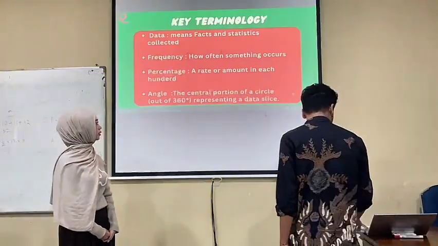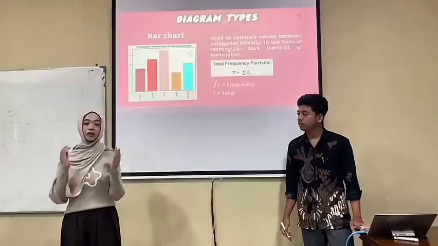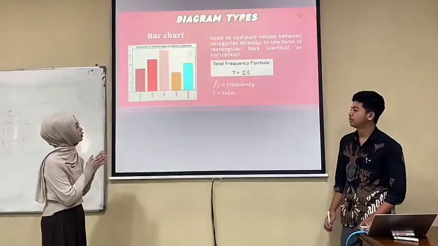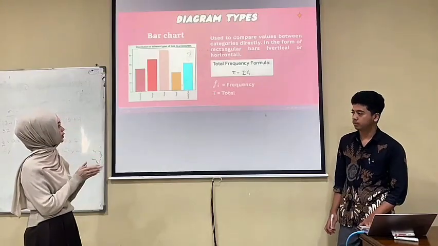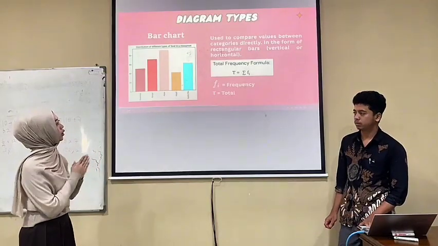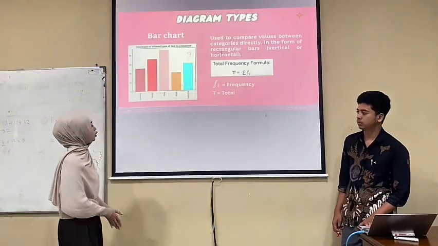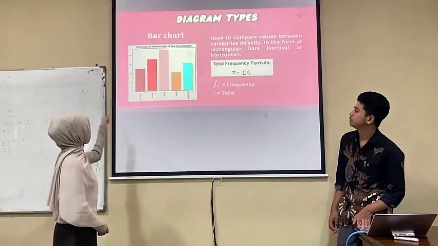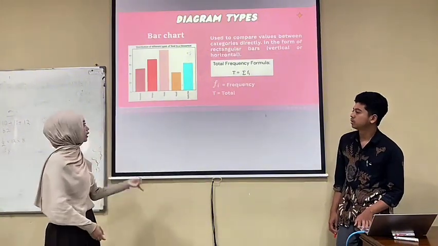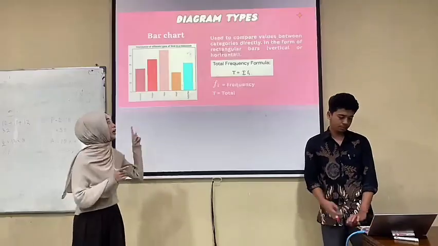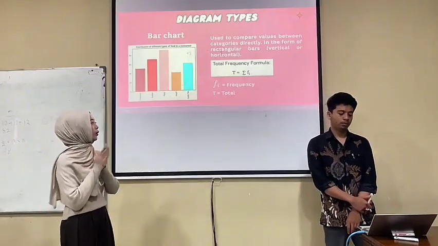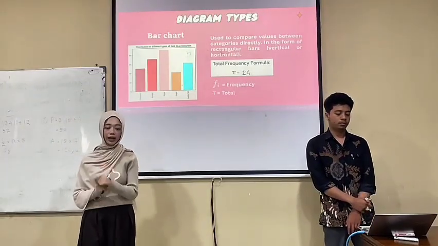Okay. Next. What is the main difference between a bar chart and a pie chart? Great question. Bar chart is used to compare values between categories directly in the form of rectangular graph, vertical or horizontal. For example, comparing the sales of pancake, burger, and pizza at the restaurant. Total frequency formula is sigma Fi equals T, where Fi is frequency and T is total.